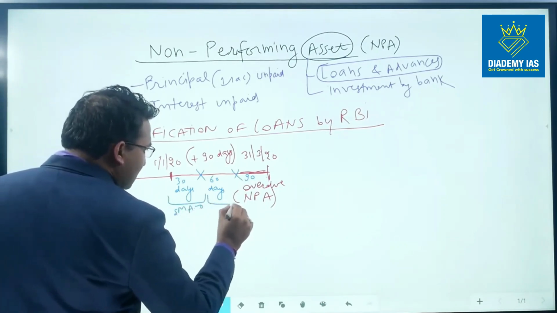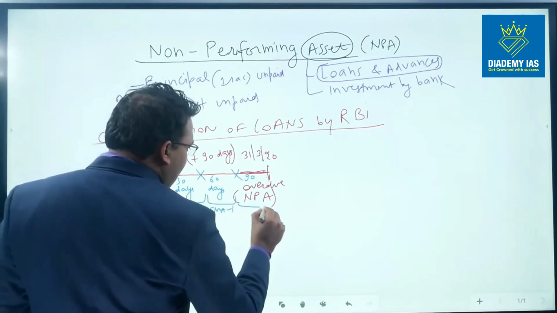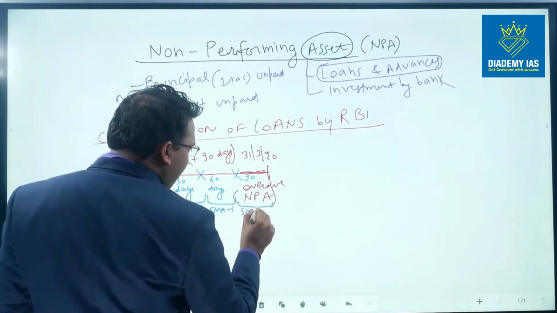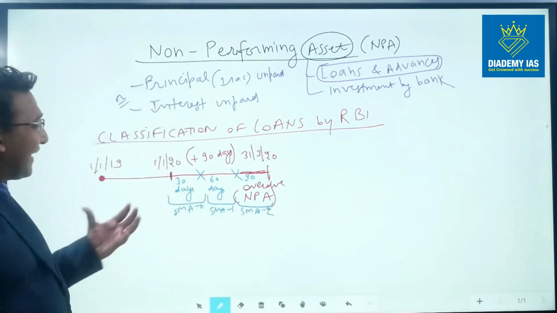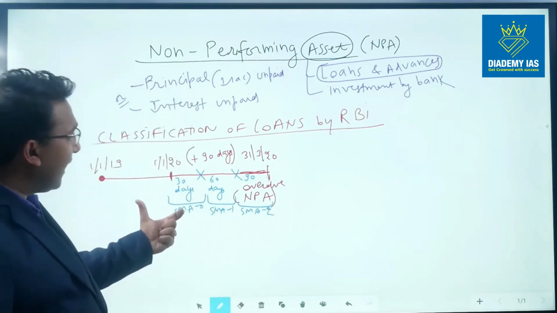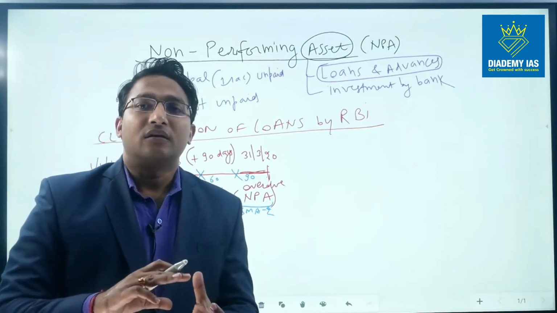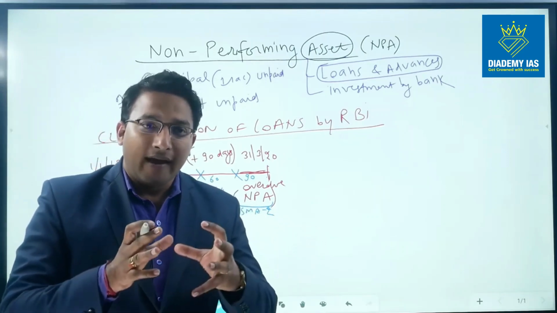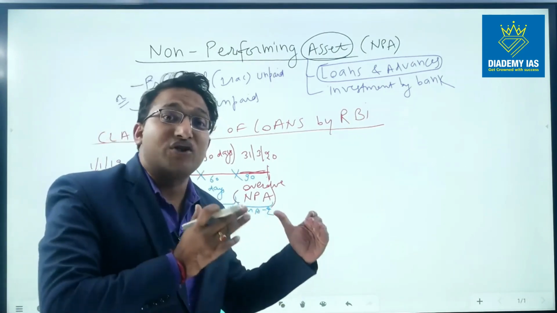For the next 30 days, this is called SMA 1, and after that this is called SMA 2. SMA means special mention account. So by classifying this account as SMA 0, 1 or 2, the bank achieves the purpose of having good and intensive monitoring of such suspicious accounts.